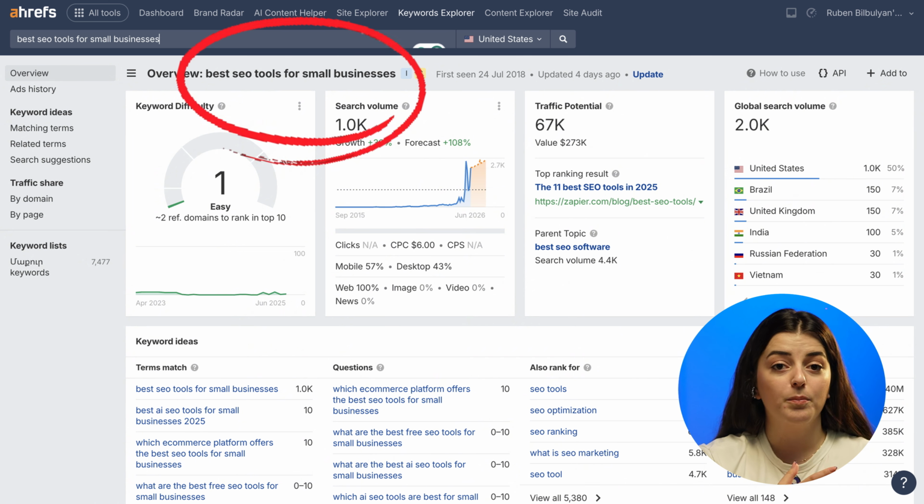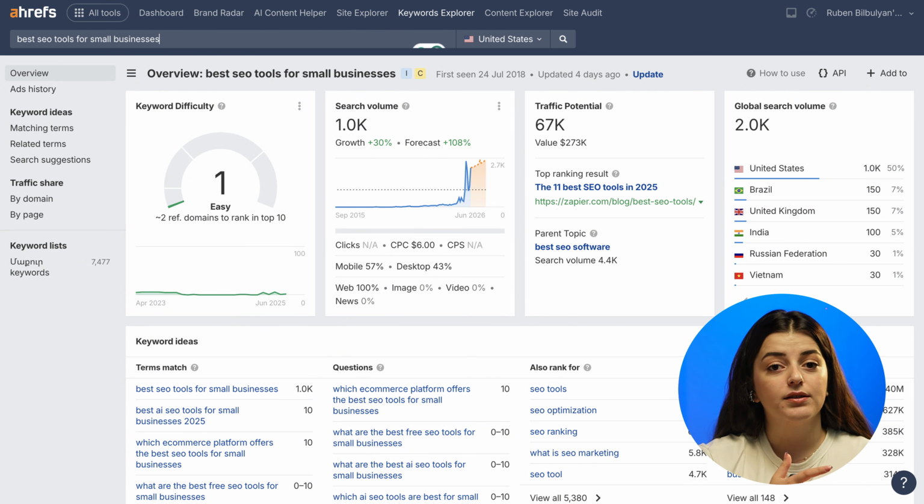But for example, best SEO tools for startups is a long-tail keyword, and it's easier to rank and more specific. So start with long-tail keywords. This brings in people who know exactly what they want and are more likely to read, click, or even buy. So focus on this first, and once your traffic grows, go for short-tail keywords.